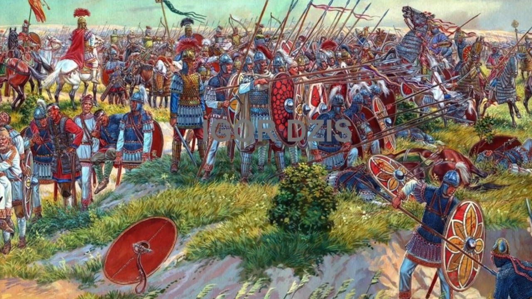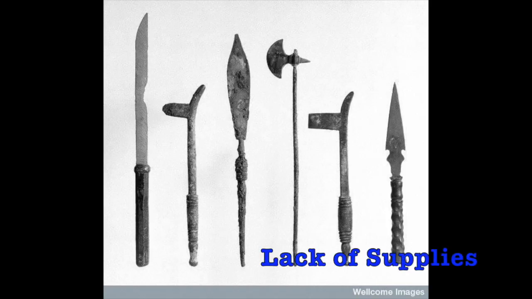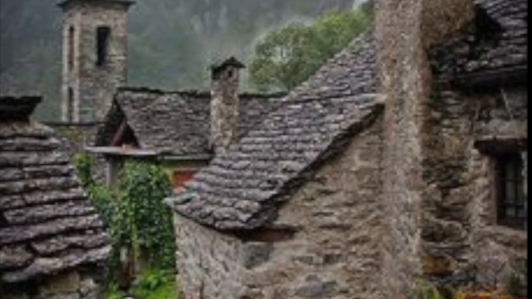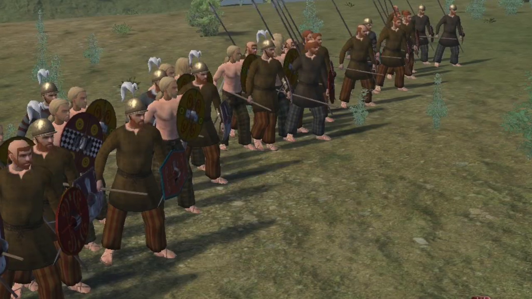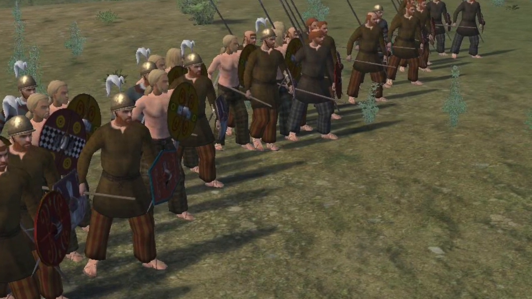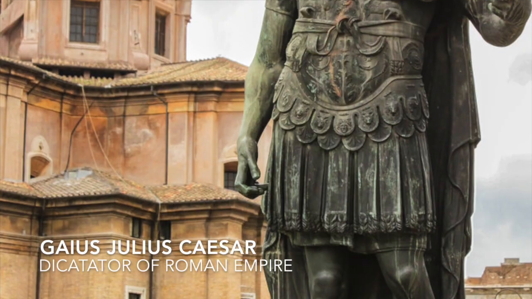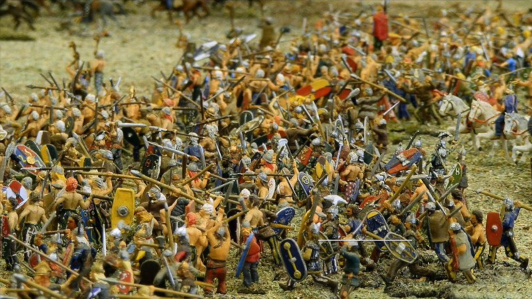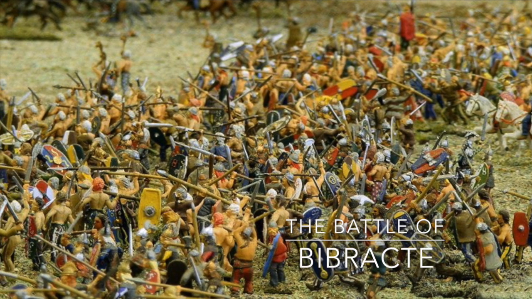When the Romans began to run out of supplies due to the Helvetii intervention of Roman cavalries, the Romans retreated to an Aeduan town. The Helvetii chose to follow them to the town. Caesar, having noticed that the Helvetii had been following, ordered his army to wait for a Helvetii attack. This led to the Battle of Bibracte and the surrender of the Helvetii people.